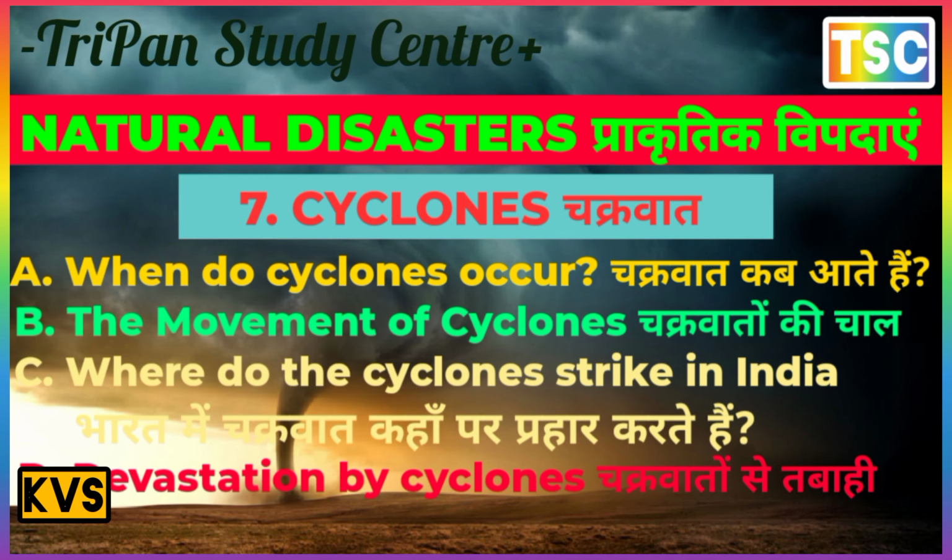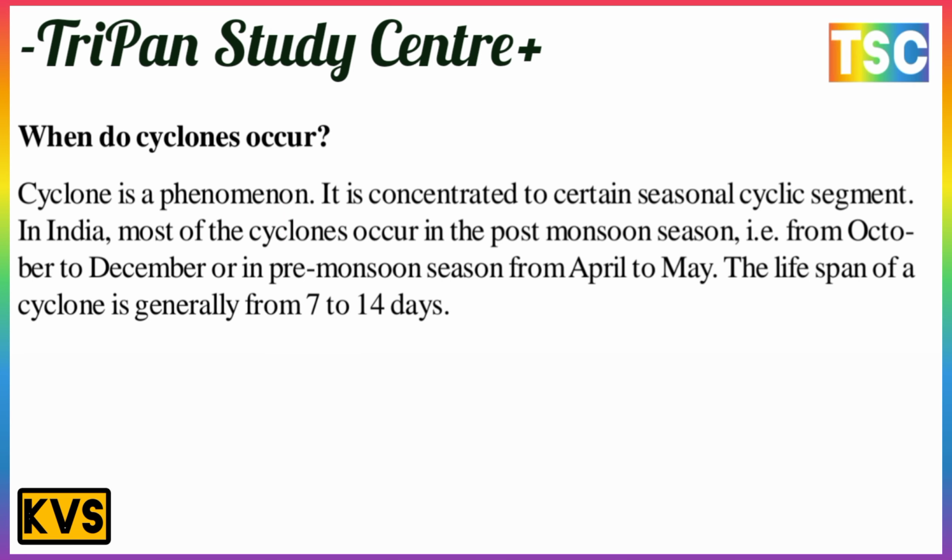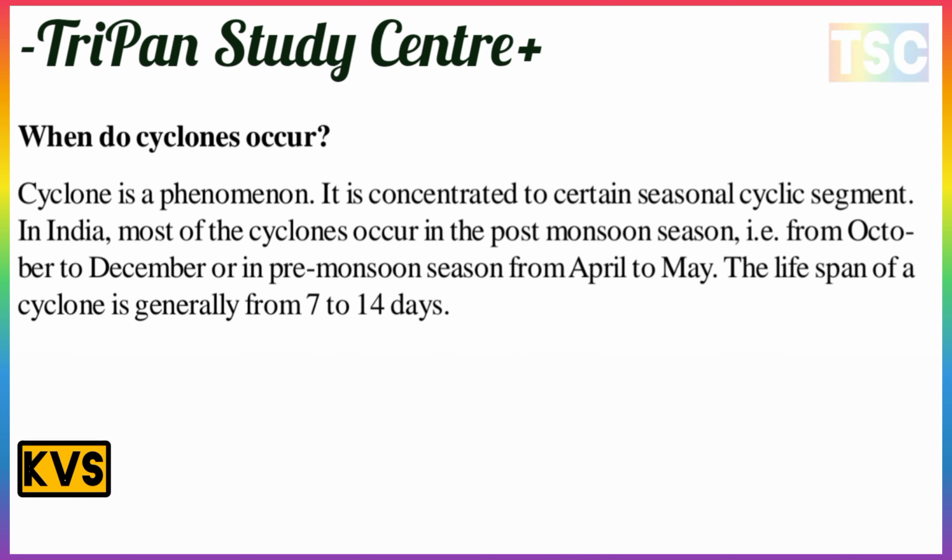And the next point here: when do cyclones occur? In India, most of the cyclones occur in the post-monsoon season, from October to December, or in the pre-monsoon season, from April to May. The lifespan of a cyclone is generally from 7 to 14 days. This is an important time period here.